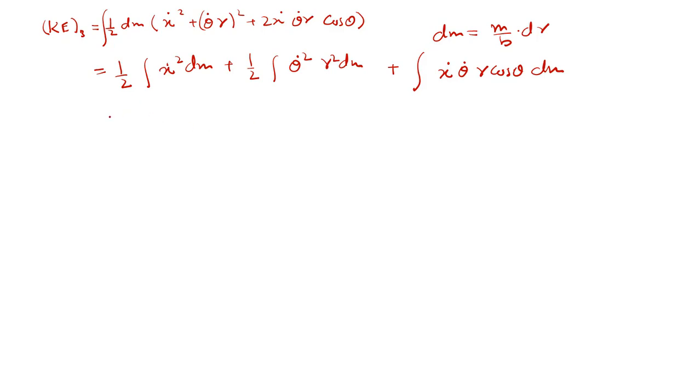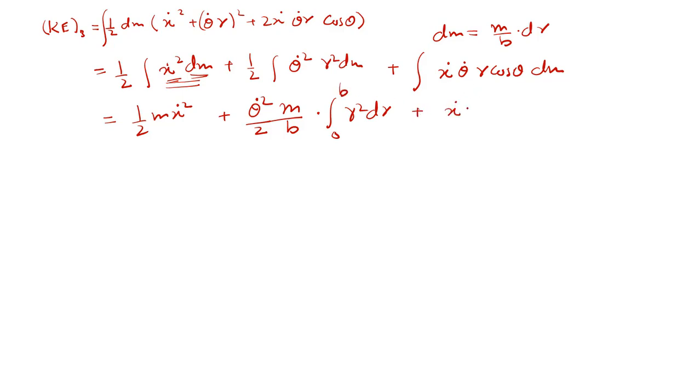Now I'll substitute. This we can integrate simply, right? X dot is not dependent on r. So I can say half m x dot square plus theta dot square is also not dependent, so I can take it out. And r square is m upon b, that also can be taken out, into integral r square dr from 0 to b. Here what can we take out?